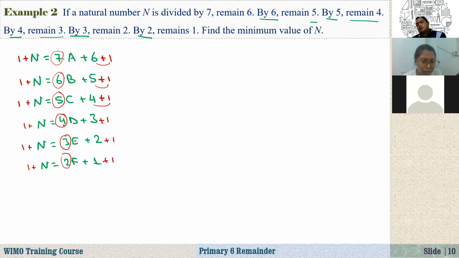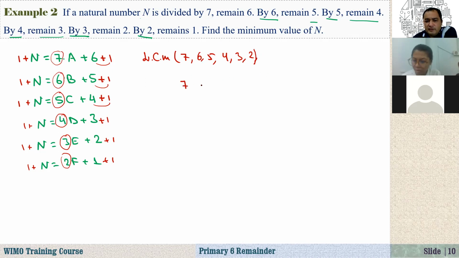Now the question is to find the minimum value of n. To find the minimum value, we should just find the least common multiple of 7, 6, 5, 4, 3, 2. Now, how do you find the least common multiple? Usually, I write the numbers like this: 7, 6, 5, 4, 3, 2. Then I divide them by prime numbers, starting from the smallest one, until the quotients are all 1. Then we just multiply the divisors and we get the least common multiple.